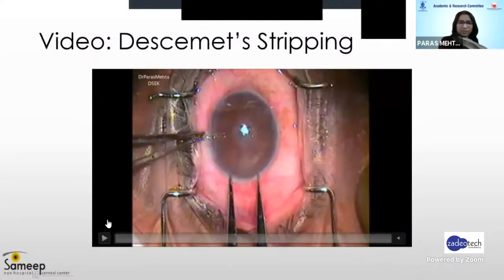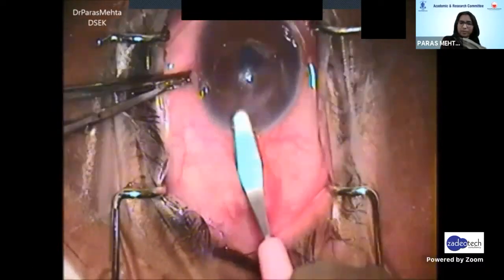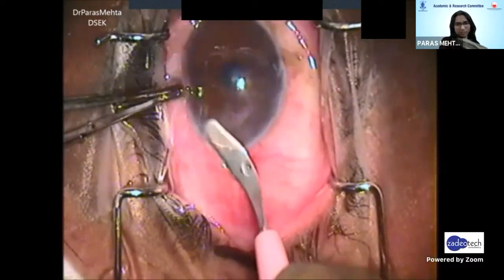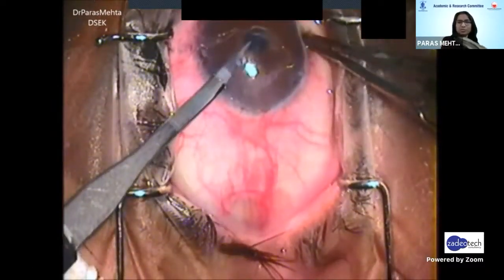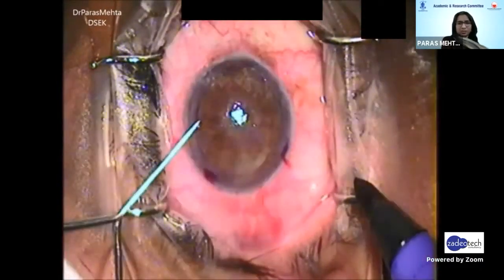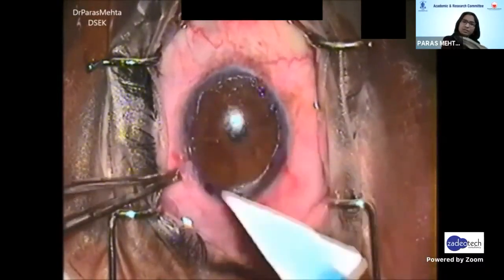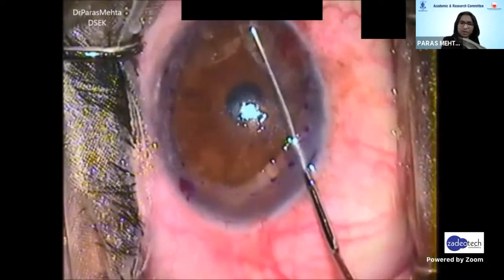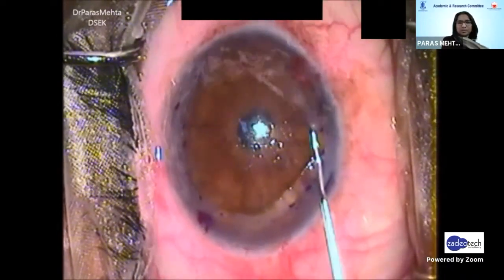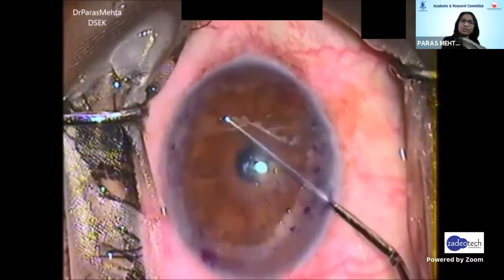Just to complete these, I'm talking on donor preparation and the insertion techniques. Once you have done this, it's important to prepare the recipient. You dissect the main wound, put 2 side port incisions, and decide the size of the donor which you want to insert. Based on that, you have to mark the outside cornea with the help of a marker, and then use a Reversinski or any blunt instrument which is used for scoring the Descemet's membrane.